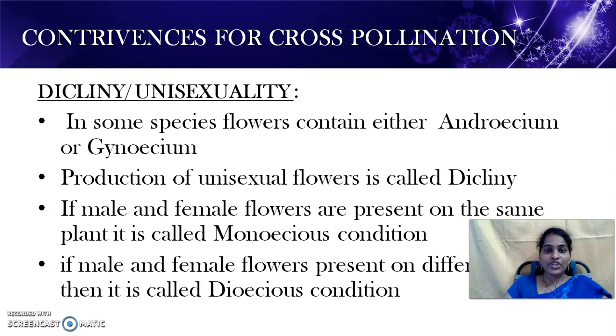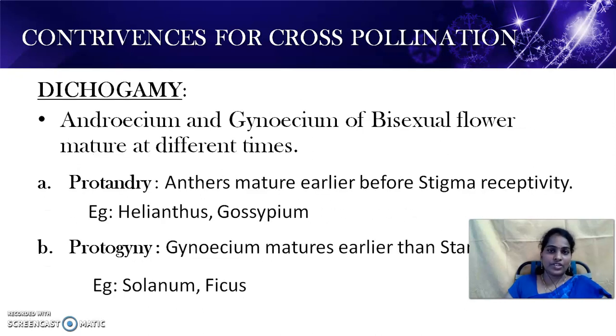This is an adaptation for cross-pollination. If male flowers and female flowers are present on the same plant, then it is called the monoecious condition. If they are present on different plants, that is called the dioecious condition. That means male plants are different and female plants are different. This condition is called the dioecious condition. This is an important contrivance for cross-pollination.